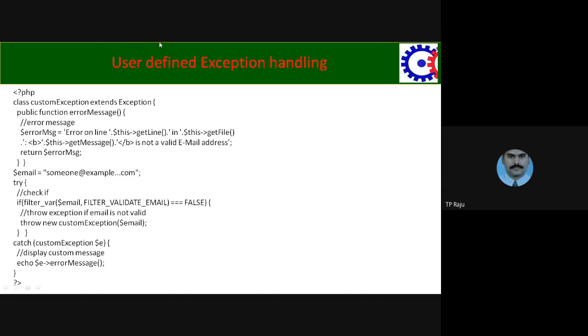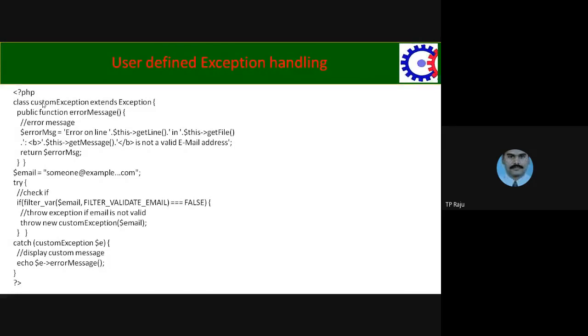One more program we are seeing here, for creating and raising a user-defined exception. So we are creating a class. This is the way of creating a class. In the practical list, I gave the second practical, creating a class and object for prime number checking. This is the model.